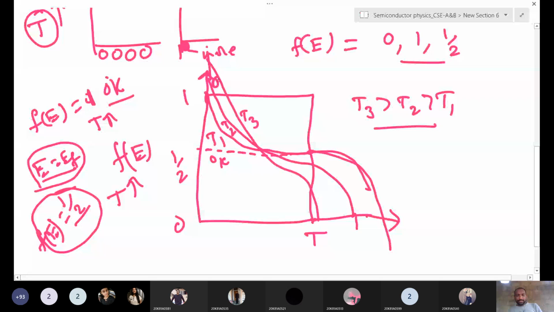If you increase the temperature, electrons in the valence band get energy, break the bonds and jump into the conduction band. If you increase the temperature more, more electrons break the bond and jump into the conduction band. Like that, we get more free electrons in the conduction band and more holes in the valence band. Using this curve, we can explain it that way. Is this clear now? Any doubt? If you don't understand, you can ask. Yes, sir, understood.